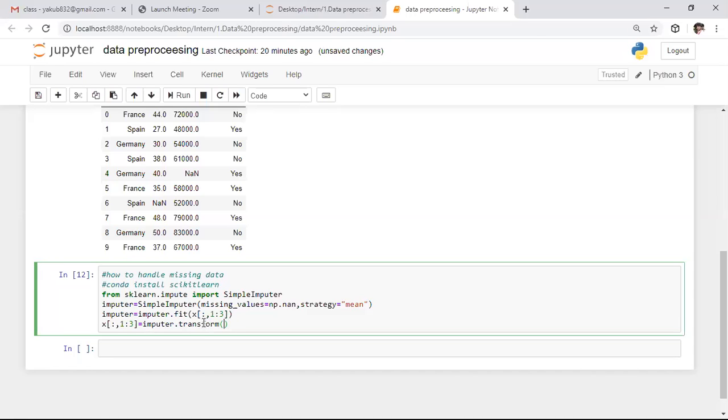In this transform also, we need to specify the same data. Whenever you fit the data, it calculates the mean value corresponding to each column. After fitting the data, we need to apply that mean value to our original values. For that purpose, again we need to specify those columns, so here I'm saying 1:3 only.